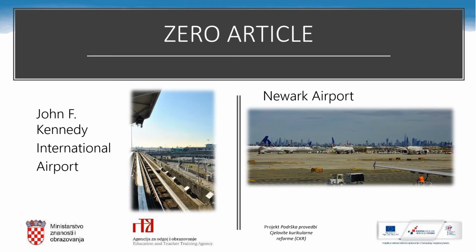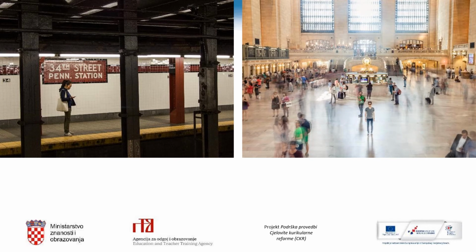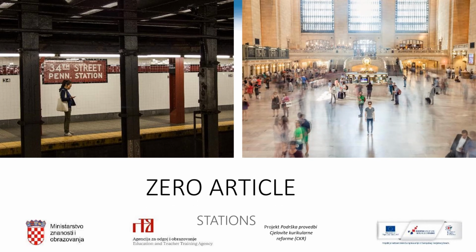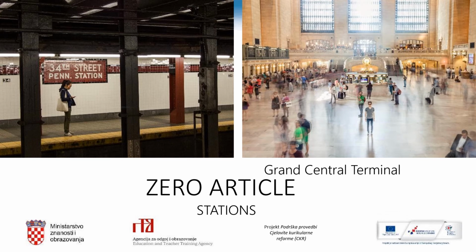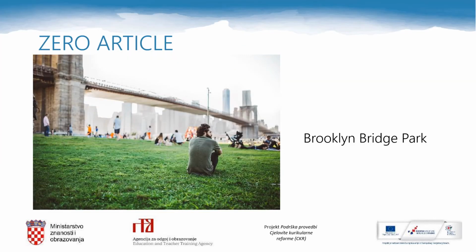We use zero article with airports, so we say John F. Kennedy International Airport or Newark Airport. We also use zero article with stations, so we say Grand Central Terminal in New York. We are talking about places in New York, and we say Penn Station. We also use zero article with parks, for example, Brooklyn Bridge Park.